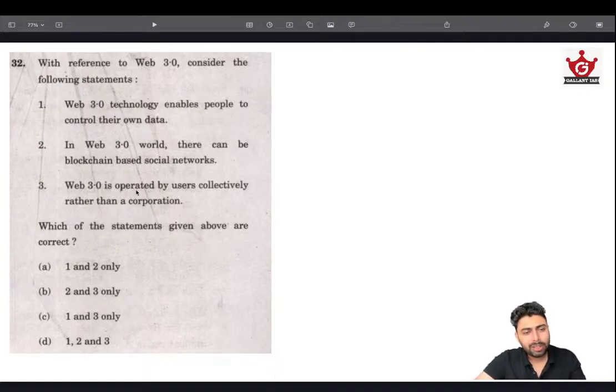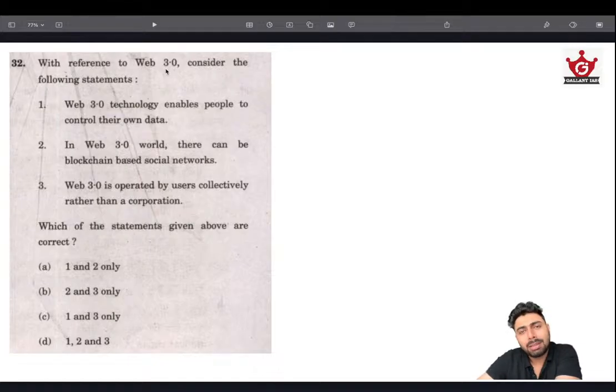Then, Web 3.0 is operated by users collectively rather than a corporation. Yeah, data democratization. This is also an important thing. And these three encompass the whole philosophy of Web 3.0. So all the three statements are right. Answer is D. That is it. The logic I have used is very simple: Web 3.0 means that it's a newer version. Generally, it will be a newer version. UPSC won't be asking about something that is old.